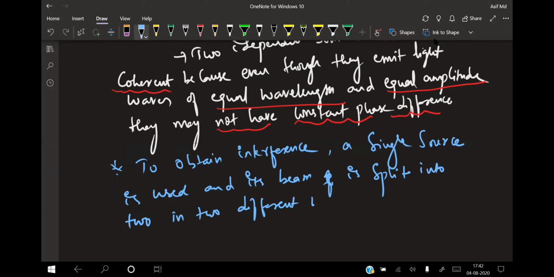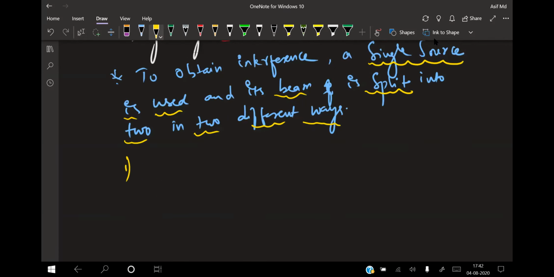In order to obtain interference, a single source is used and its beam is split into two parts in two different ways. What are the two different ways? Number one, this is very important, beta: by the division of wavefront. In this case, the wavefront is divided into two parts by reflection, refraction, or diffraction, so that the two parts may reunite at a small angle and produce interference.